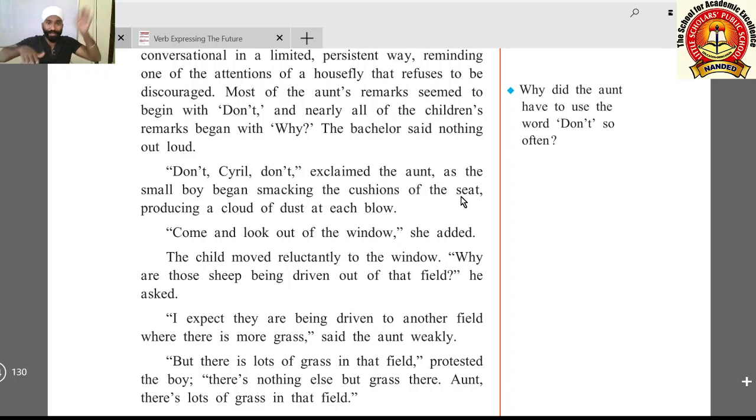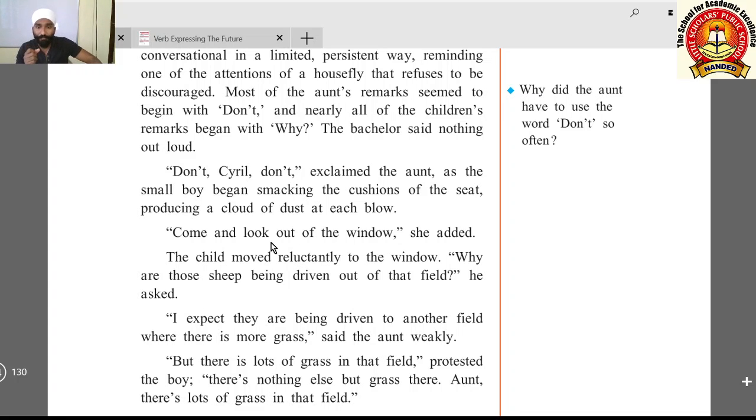He was smacking the cushions means he was beating the cushions of the seat with his hand and producing a cloud of dust at each blow. Means if a seat which is made up of sponge is there and if you beat it with your hand, what will happen? All the dust saturated in the sponge will come out in the air, it will create a cloud. So this thing was happening there because the boy Cyril was beating the seat.